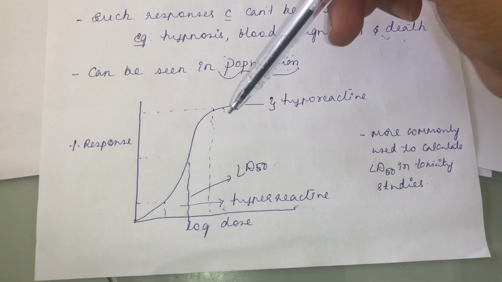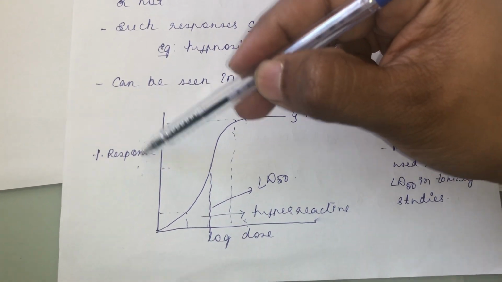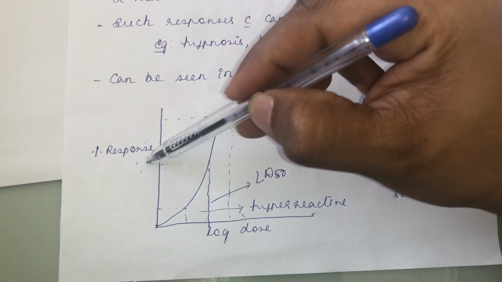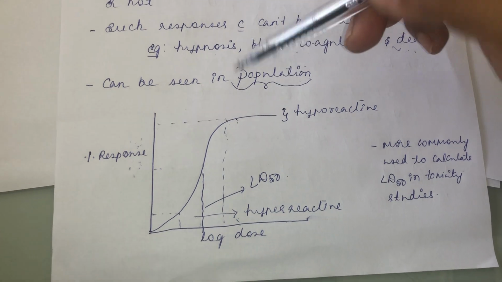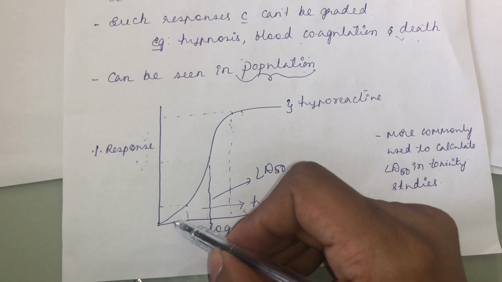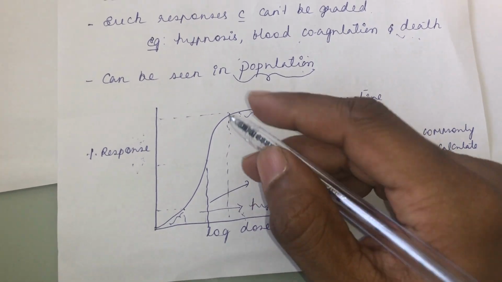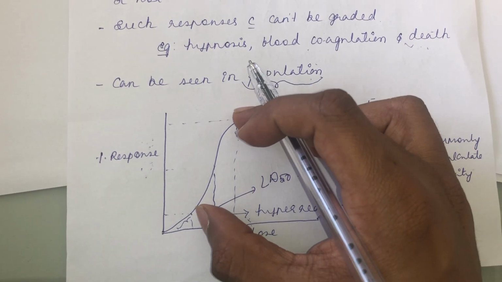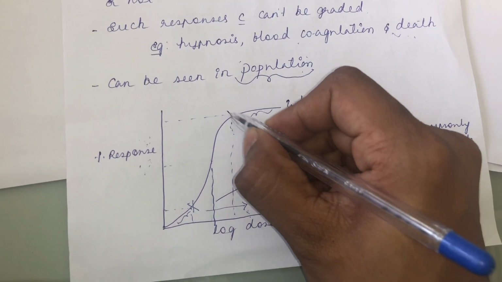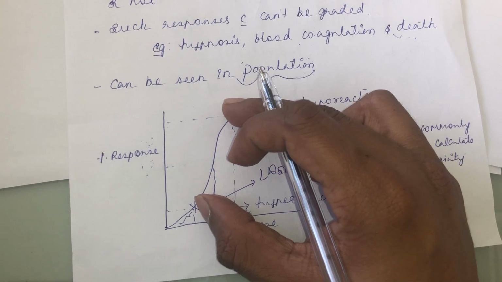The quantal dose response will be like this: log dose and percentage response. You are taking percentage response in the population. It is not an individual thing, so percentage is considered in the population. What are the things here? See the initial stage and the later stage. Between these two extreme points the graph looks linear, without any alteration.